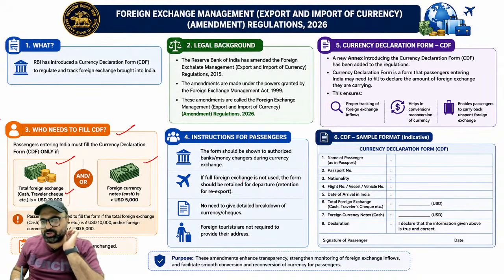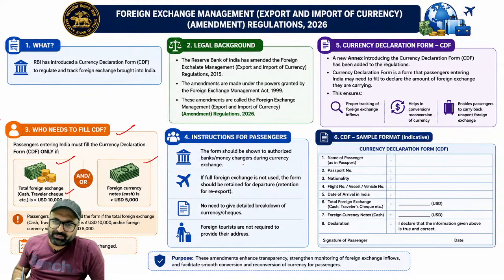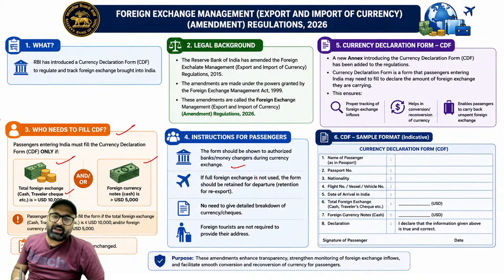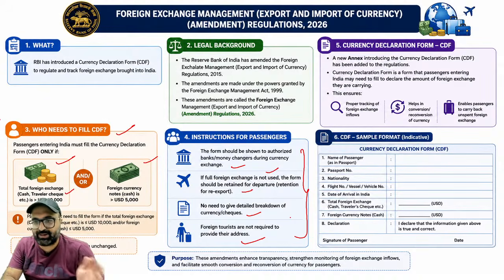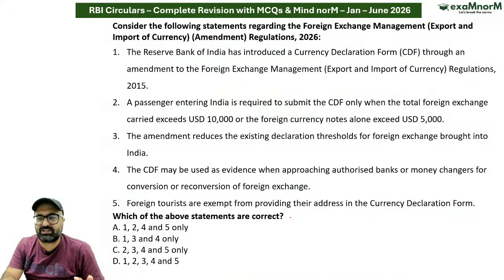The form should be shown to authorized banks and money changers during the currency exchange. If the full foreign exchange is not used, the form should be retained for departure. No need to give a detailed breakdown of the currency or checks. Foreign tourists are not required to provide their address. So with the help of all these conditions, you will be declaring how much money you are bringing and how much you are taking back. That's the whole story.